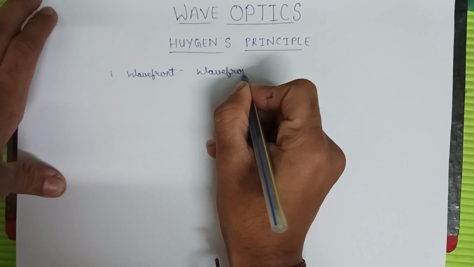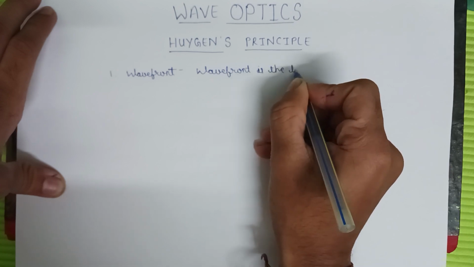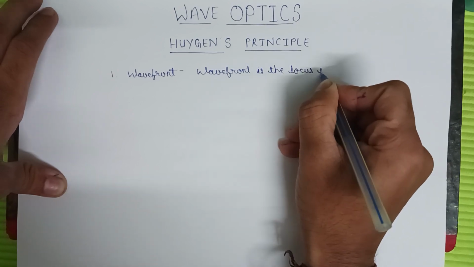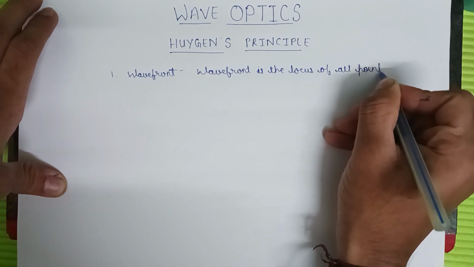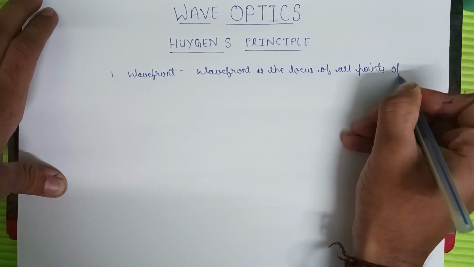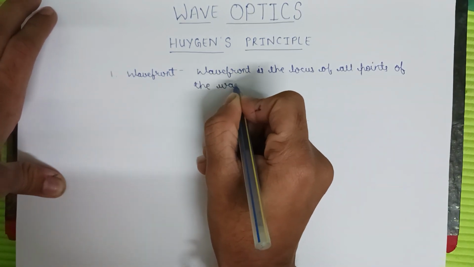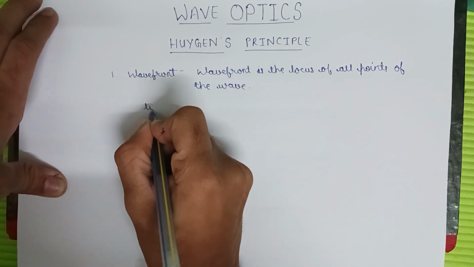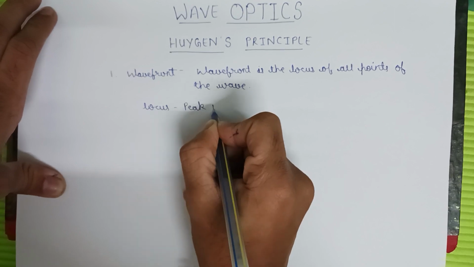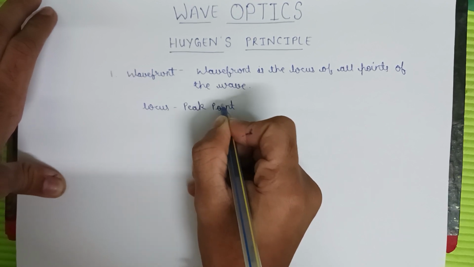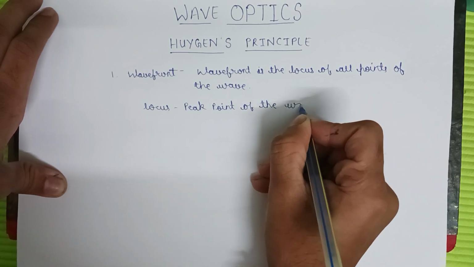Wavefront is the locus of all points of the wave. So what do you mean by locus? Locus means peak point of the wave.